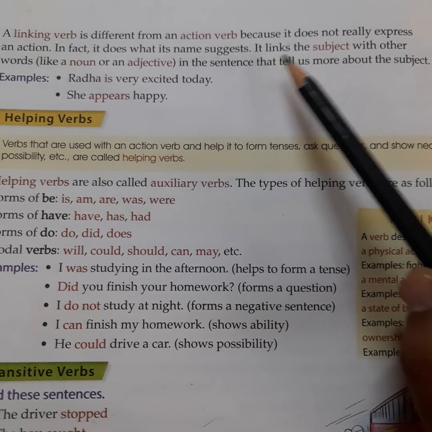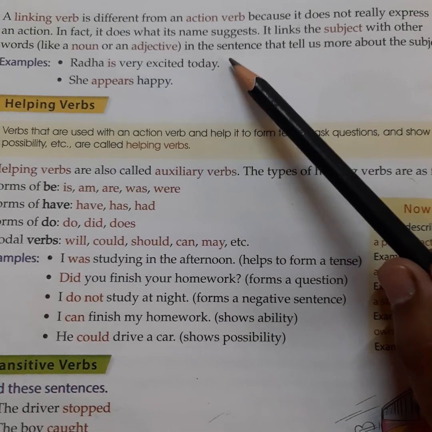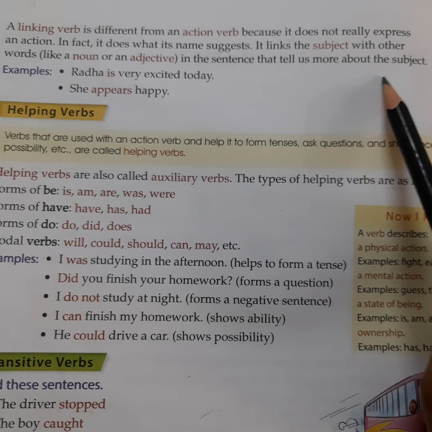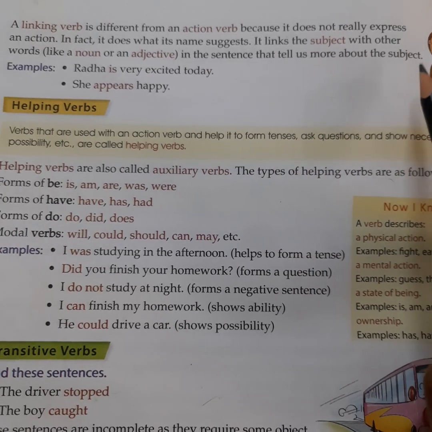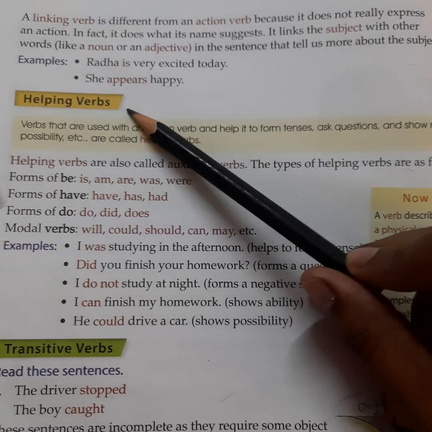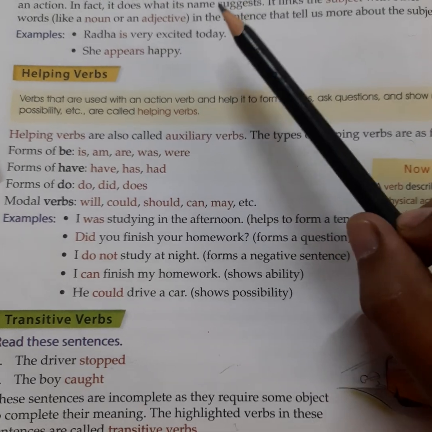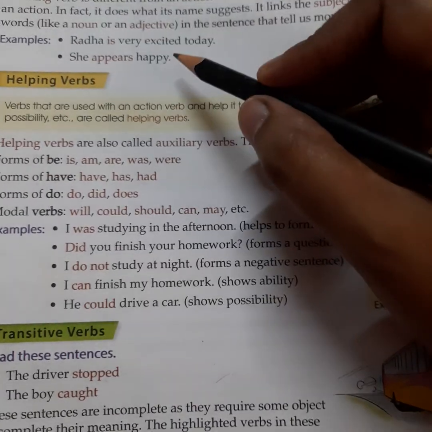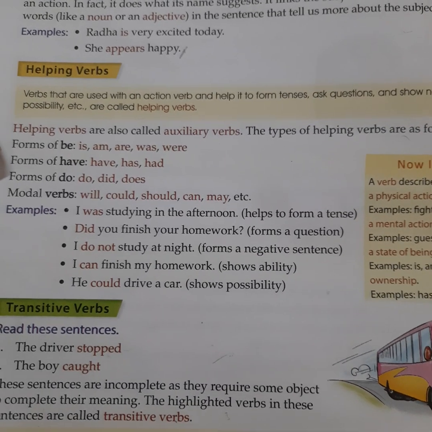It links the subject with other words like a noun or an adjective in the sentence that tell us more about the subject. So this is called linking verb. Radha is very excited today. She appears happy.